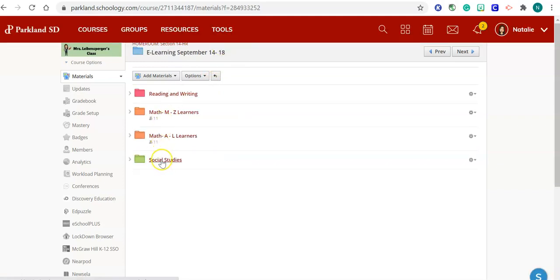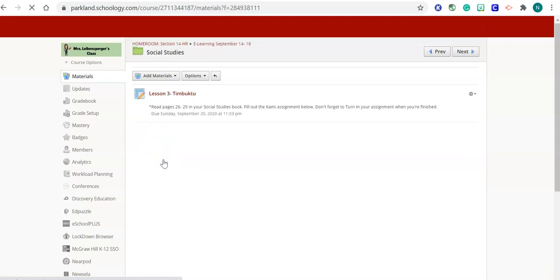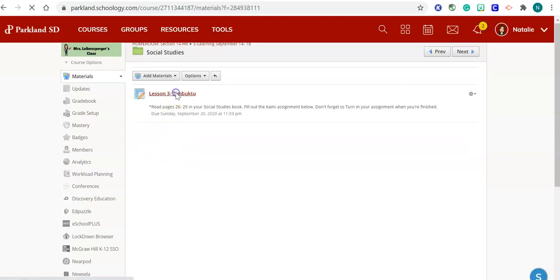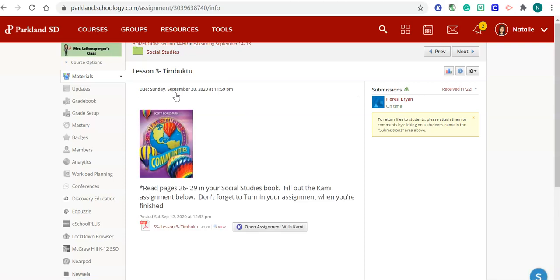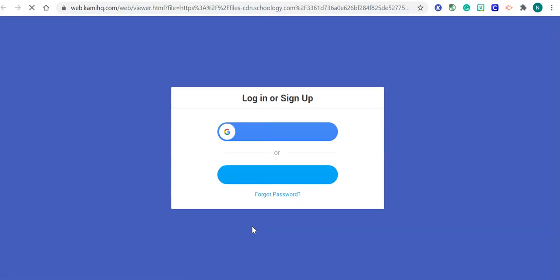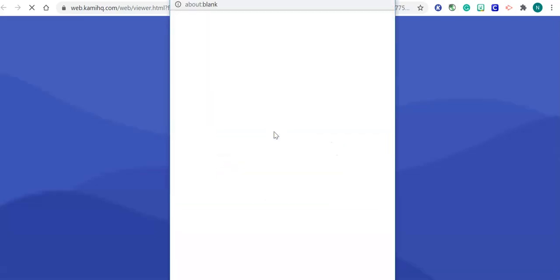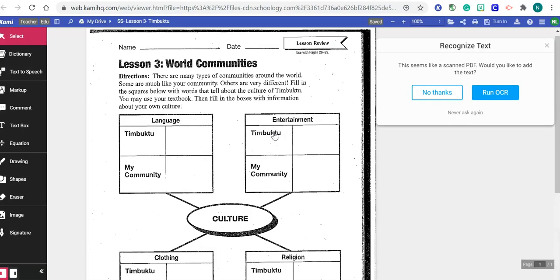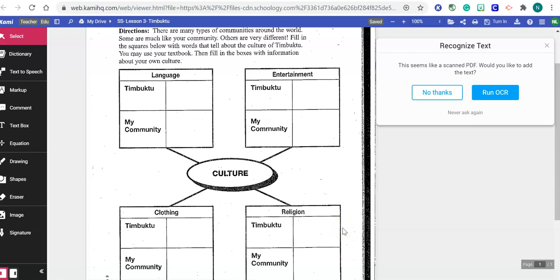And then last, we'll go into social studies. You're going to be reading lesson 3 this week, pages 26 through 29. And then you'll have a Cami assignment that you'll complete about Timbuktu. When you complete this assignment, make sure that you're looking back in your text for all the information, and even look at the pictures and the captions because sometimes they have information about Timbuktu in there, so always look at all of your text features.